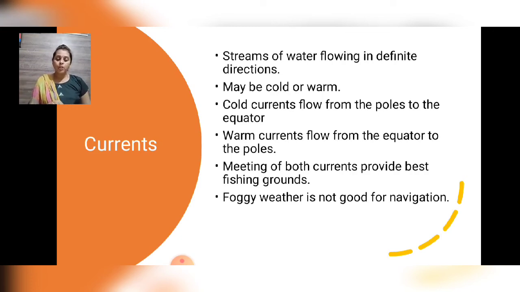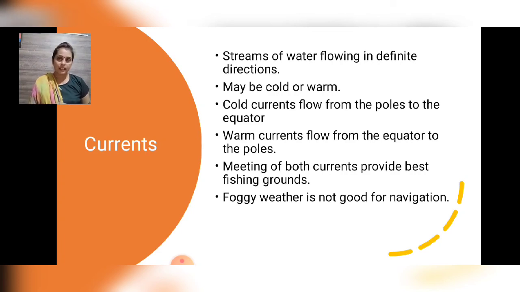Generally, the warm currents originate near the equator and move towards the poles, and the cold currents carry water from polar or higher latitudes to tropical or lower latitudes. Whatever comes from the polar region to the equator is called a cold current, and whatever goes from the equator to the pole side is called a warm current. And the cold currents carry water from polar or higher latitudes to tropical or lower latitudes.